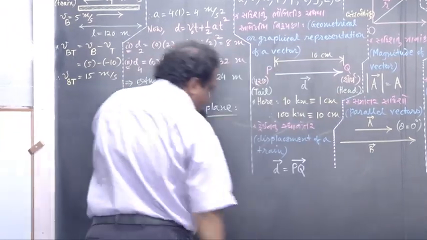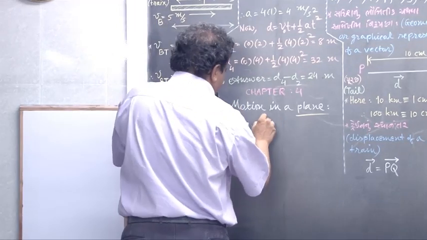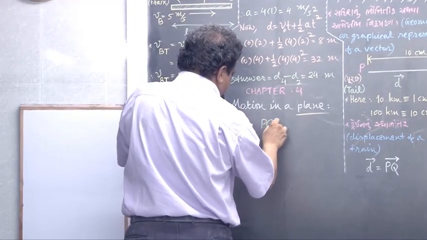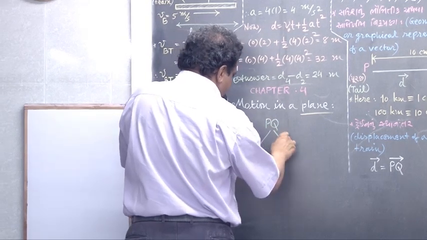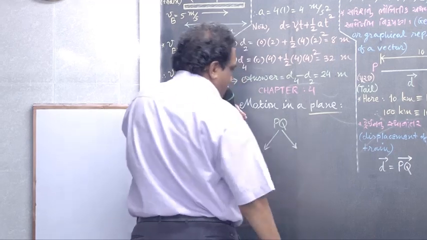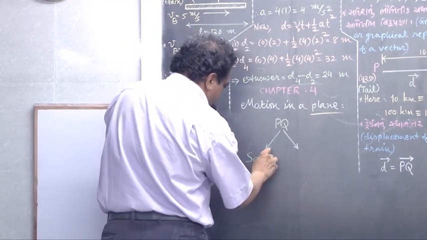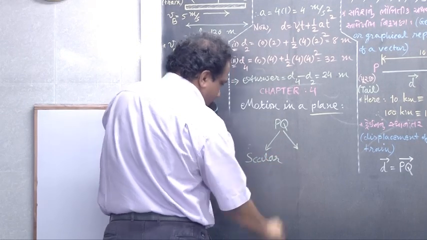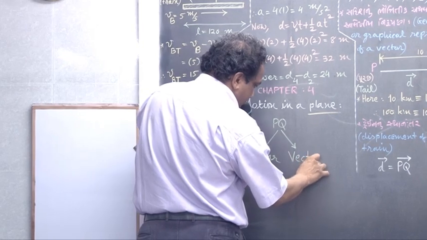Let us begin with a classification of all the physical quantities. All the physical quantities, I am writing PQ, physical quantities, can mainly be categorized into two categories. One category is called scalar. Another is called vector.